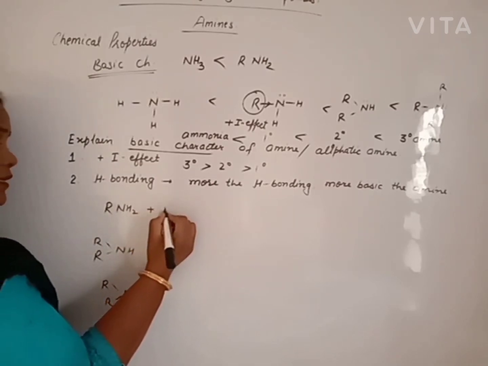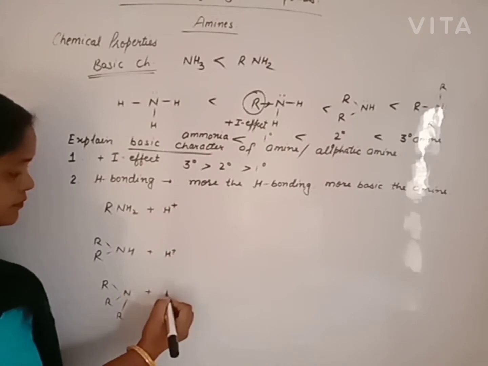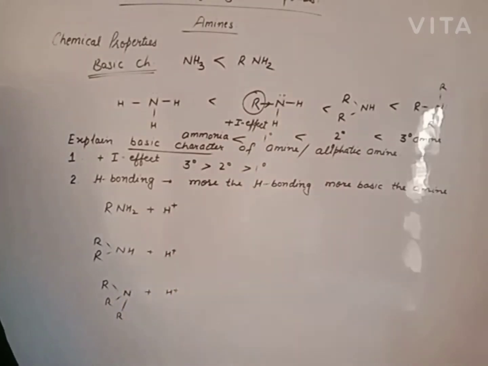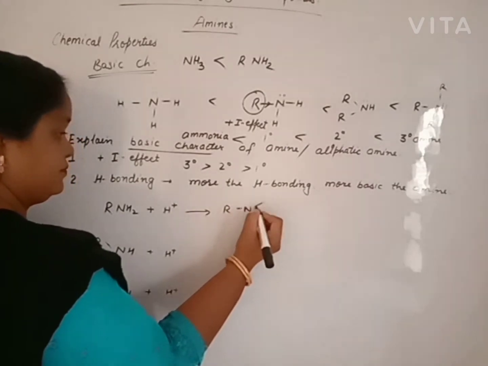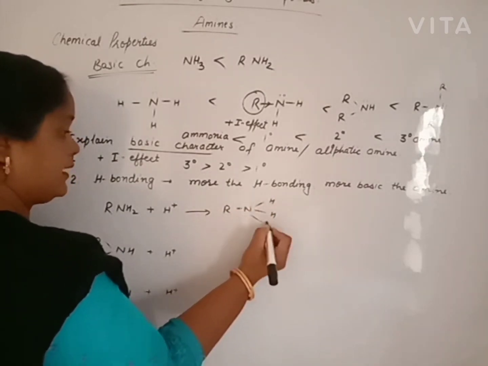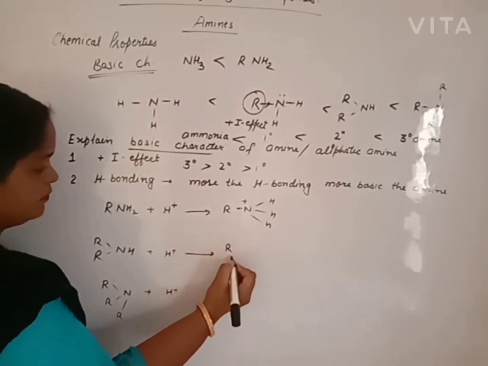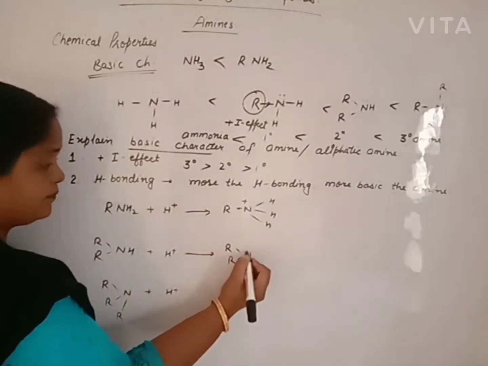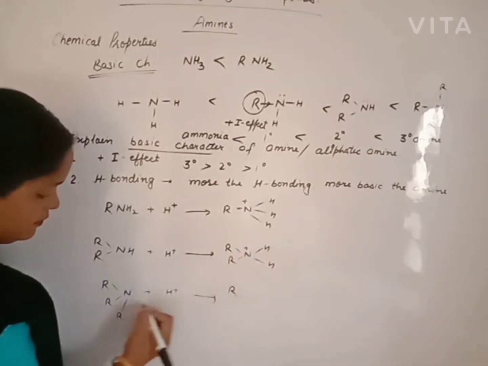All the amines, due to their basic nature, react with acid to give an ammonium cation. Primary amine gives an ammonium cation with 3 hydrogen atoms. Secondary amine gives an ammonium cation with 2 hydrogen atoms.